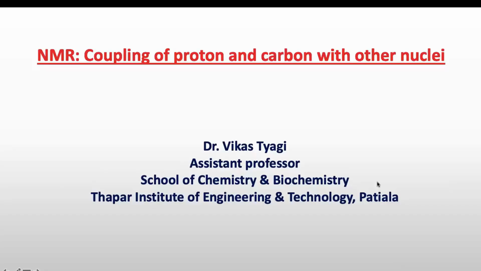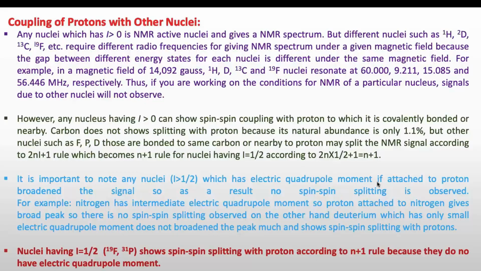Everyone. In our previous lecture, we have seen the coupling of proton with the nearby or adjacent protons. Similarly, we have discussed a little bit about the coupling of carbon with nearby protons. But we didn't discuss anything about other NMR active nuclei, whether they will also show coupling with proton or carbon, or they will not show any coupling. So let us start with that.